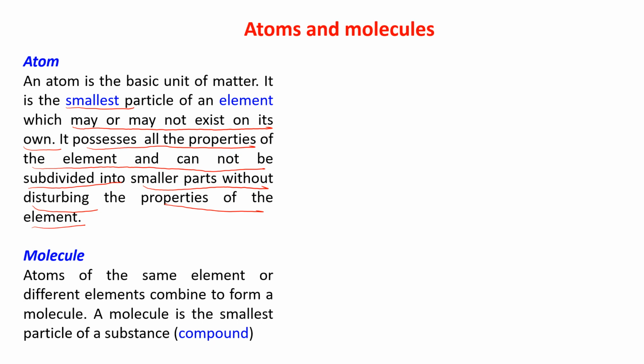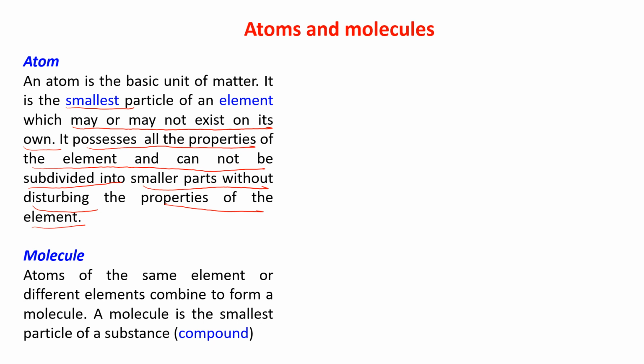That means if you divide an atom, you will get something else. I'm explaining it to you. Let me first read what a molecule is, and then I'll explain these two things together.